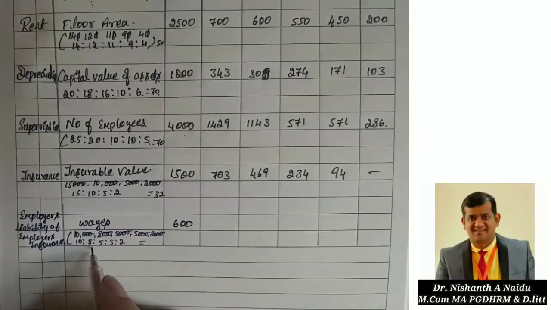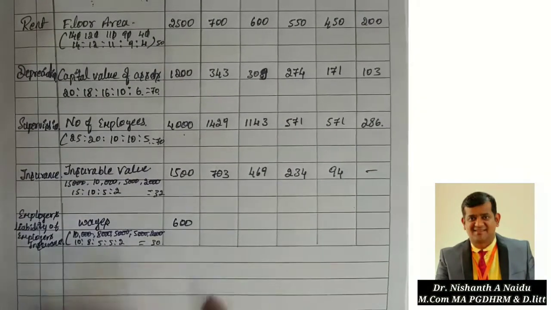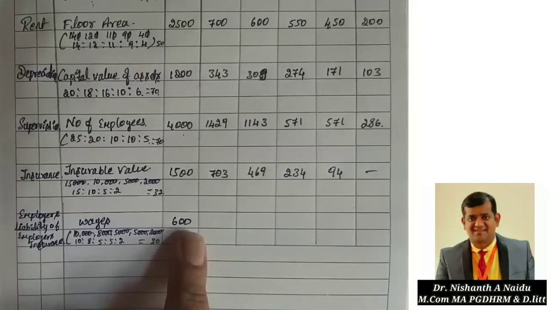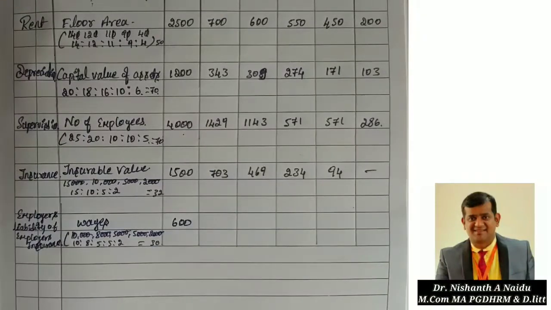If you total, 18, 28, 30. So now 600 into 10 divided by 30, that is 200 rupees.